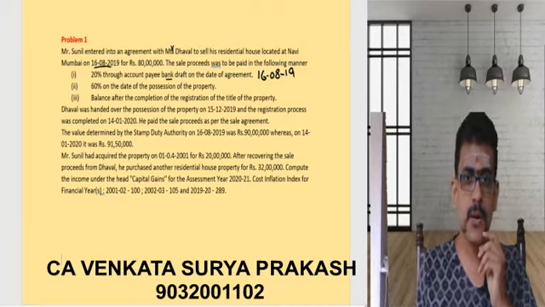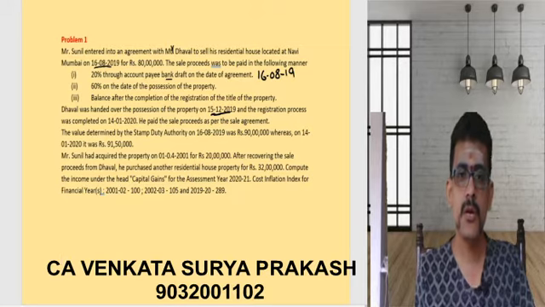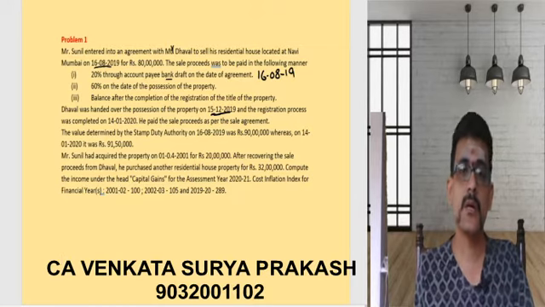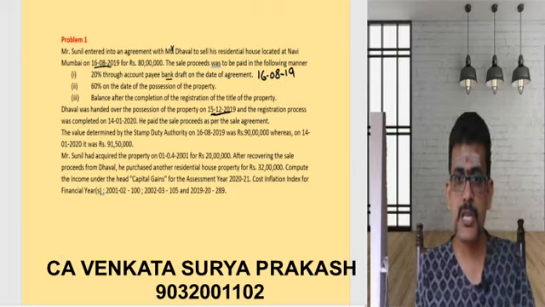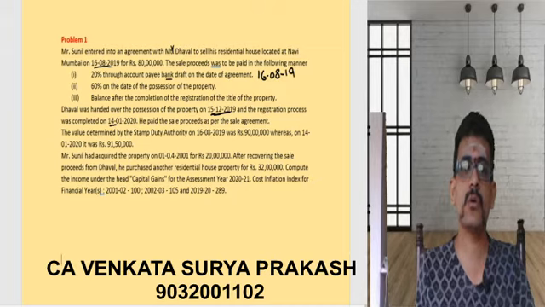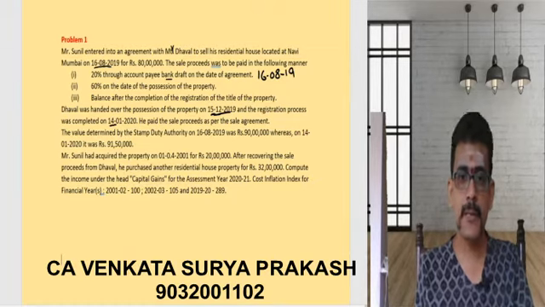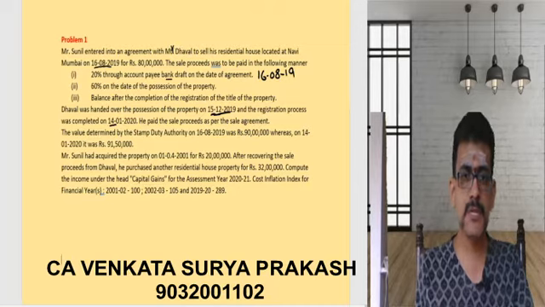Dhaval was handed over the possession on 15th December 2019. That means on 15th December the possession was handed over, so on this date the 60% is paid, and the registration process was completed on 14th January 2020. So ultimately the balance of 20% was received on 14th January 2020. He paid the sale proceeds as per the agreement.